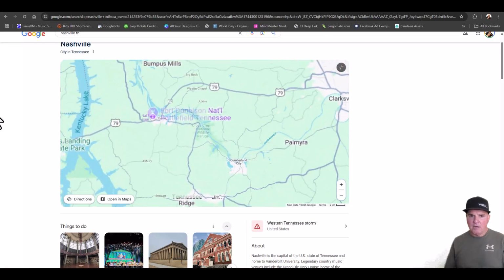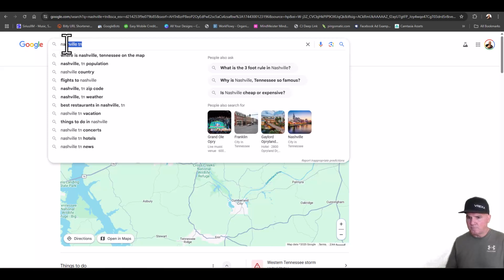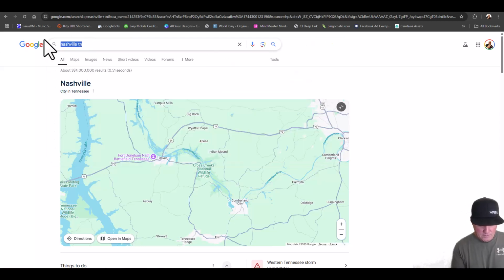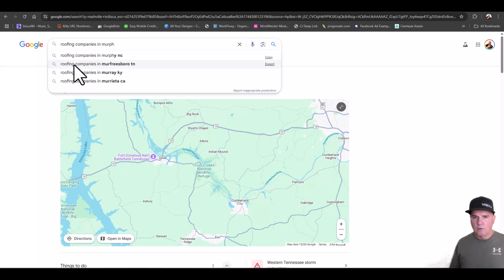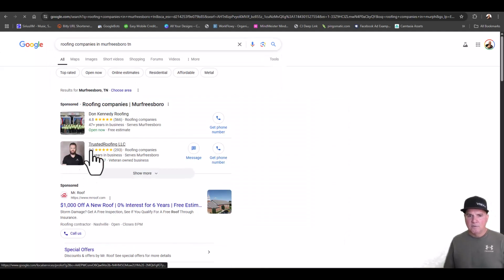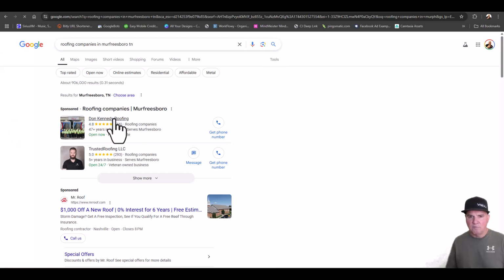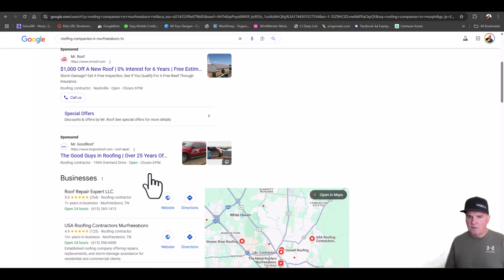So how do we go about finding these companies? We go in and we're going to search. Let's just take one of those, Murfreesboro, and we're going to look for roofing companies in Murfreesboro. That's a weird one to spell, I can tell you that. So this is how we find them. Now, looking at Google here real quick, we're in Murfreesboro, Tennessee. These are your sponsored ads, but there's only a couple of these up here that are sponsored. So that's not what we're looking for.